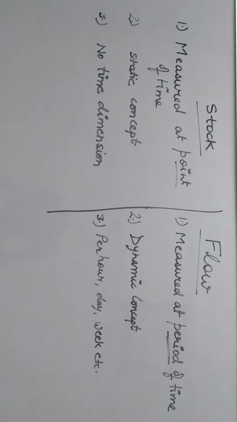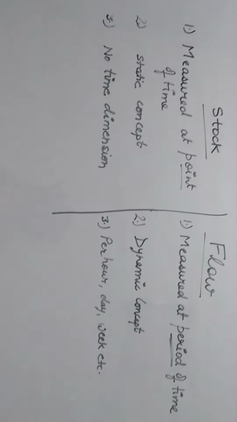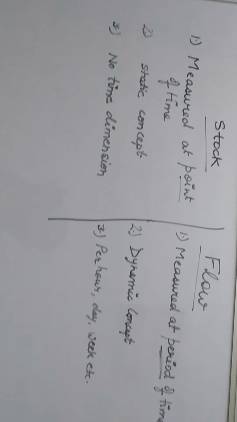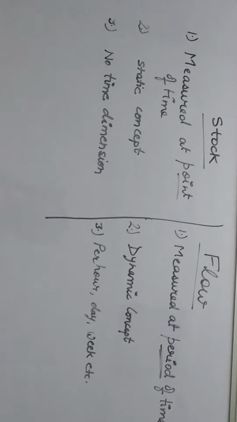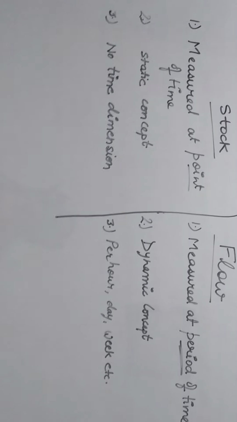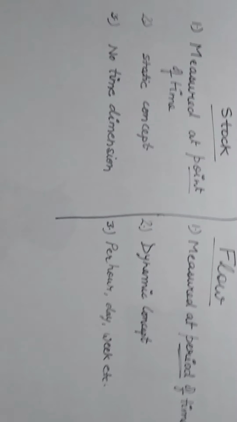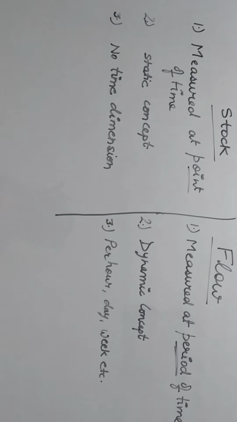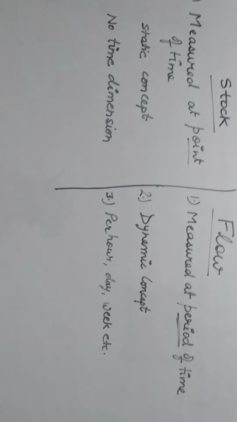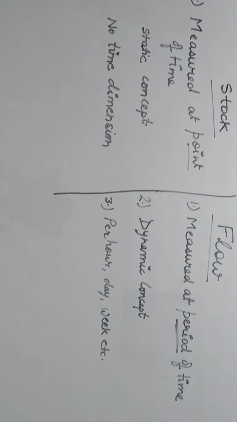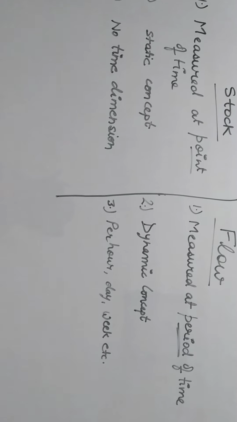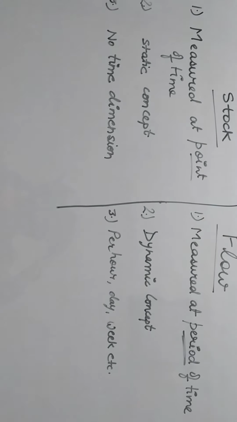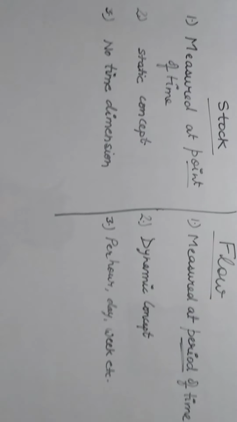Now stock and flow. First of all, let's understand the meaning of a stock. Stocks are the variables, or the quantity of economic variables, which is measured at a point of time. Point of time, I have underlined it also. That means the variables which you can calculate at a particular point of time, that is stock. Whereas flow is measured over a period of time, just like per day, per week, per hour, per year. If the variables can be measured over a period of time, that is flow.